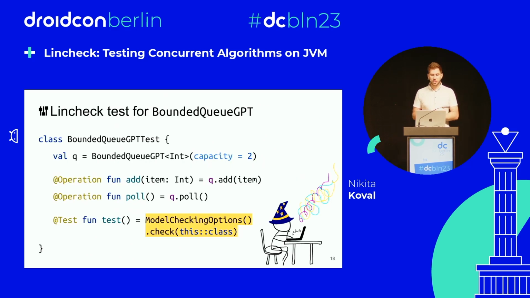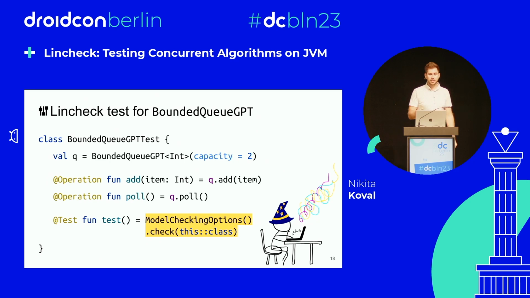And in Lincheck, the only difference from the ideal test I just showed is that instead of that magic button, we need to say, okay, there are some options to specify the test parameters. We can configure the test, but we usually don't need that. And after that, we just say, check this implementation.